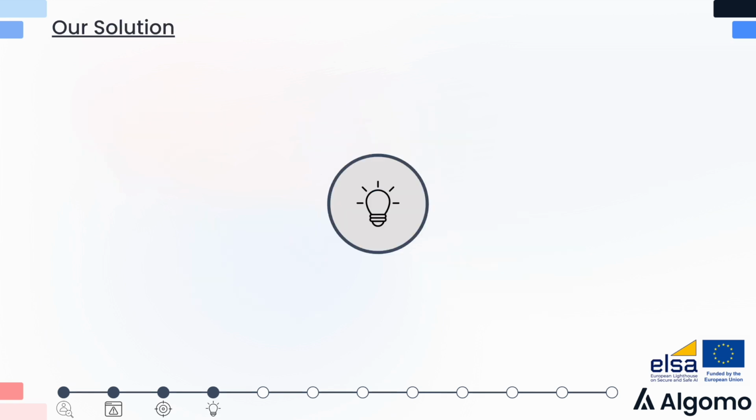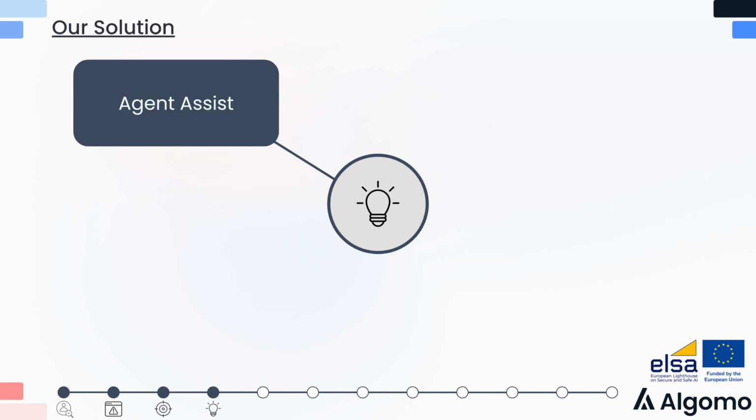Throughout the project, we've developed 3 solutions. First is Agent Assist. This is a feature where the chatbot would suggest an answer to the customer service agent to use, rather than using this response immediately in a fully automated conversation.